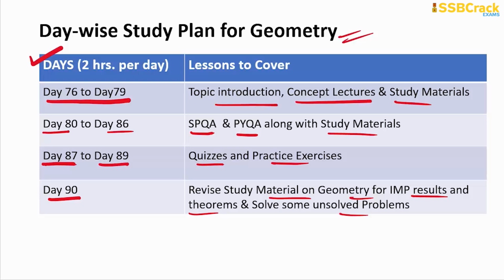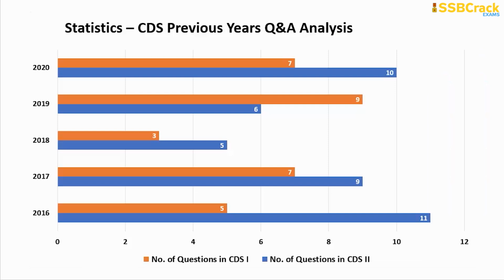So the next topic now is another important topic, that is statistics. Okay, so you can see in the CDS previous year's Q&A analysis that the least questions so far were 3 in number and the maximum were 11. And recently the questions on statistics are in numbers like 6, 9, 7 and 10. So a good number of questions also come on statistics, and this is one of the scoring and easy topics in the CDS mathematics syllabus. So you must prepare for this topic. Do not skip this topic in your preparation.